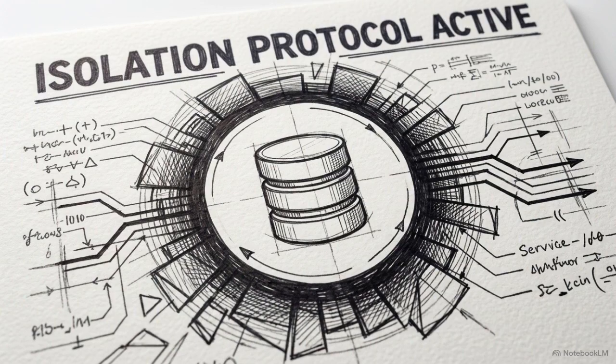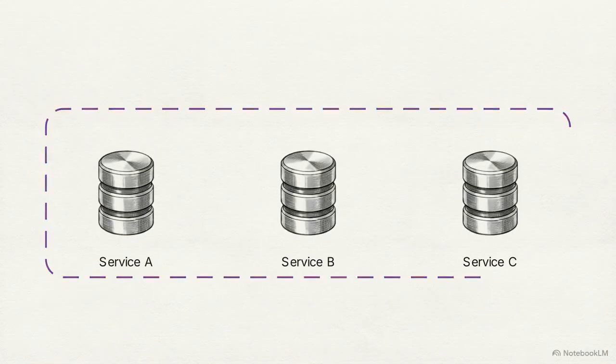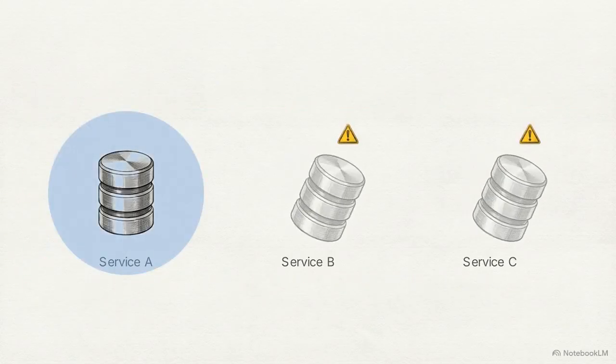Compounding this risk is a strict rule in highly scaled systems. Cross-entity database transactions are entirely forbidden. You cannot wrap multiple service updates into a single, safe transaction block. Any write operation after the very first one is vulnerable to failure.